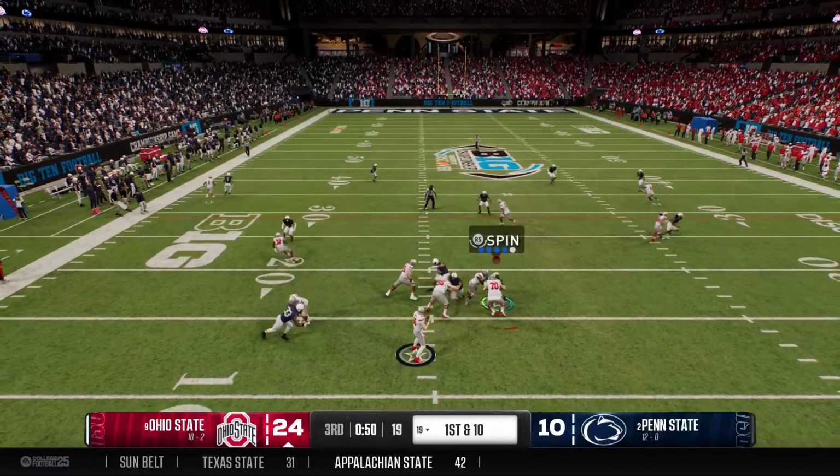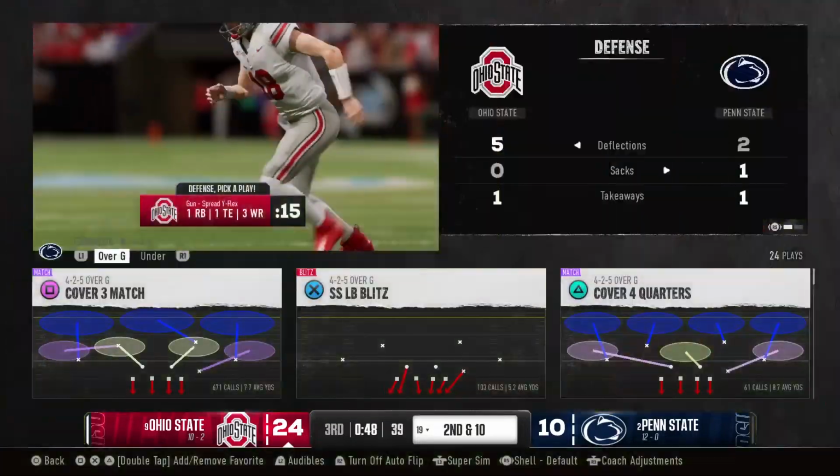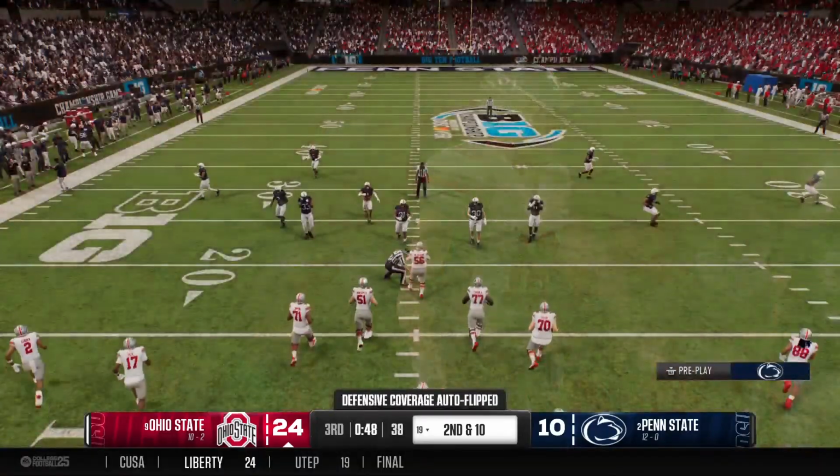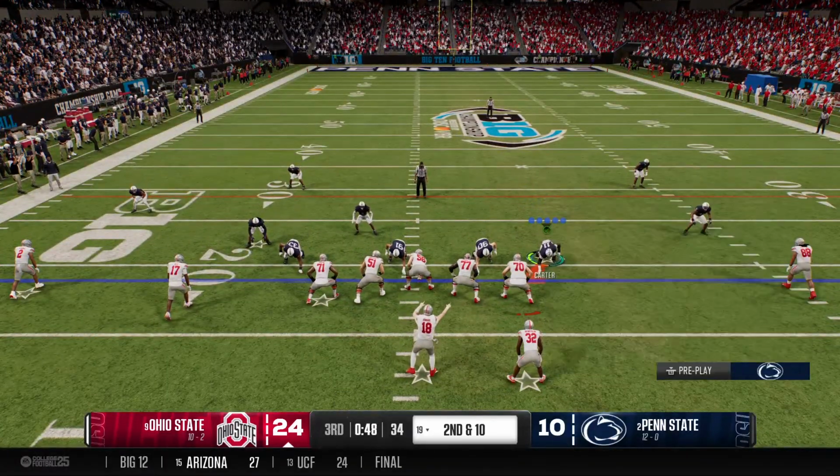On 1st and 10, they'll look to throw it. Just trying to get rid of it. Able to throw it away. He felt the heavy pressure, took a hit, but got rid of the football. 2nd down after the incompletion.